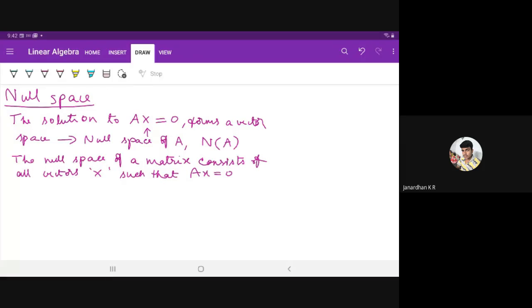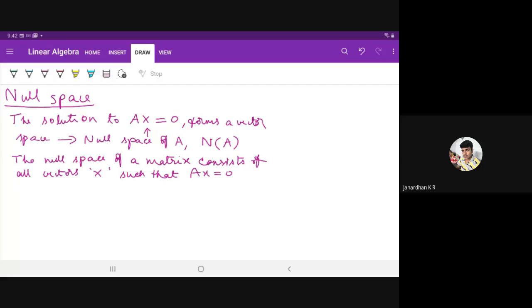So then, did you understand? Now the column space, you know that it is a subspace of R to the power m, right? So what is the null space then?